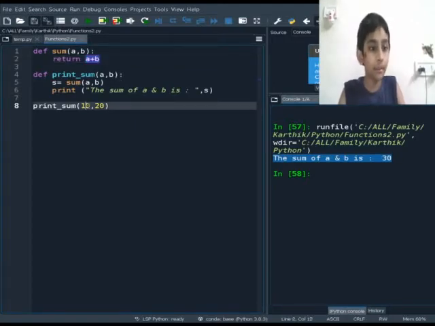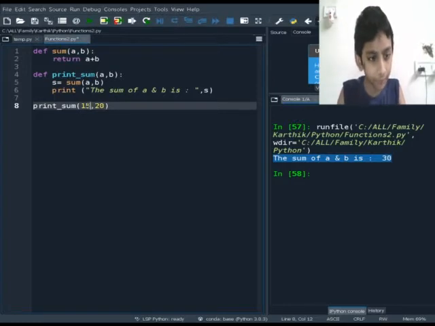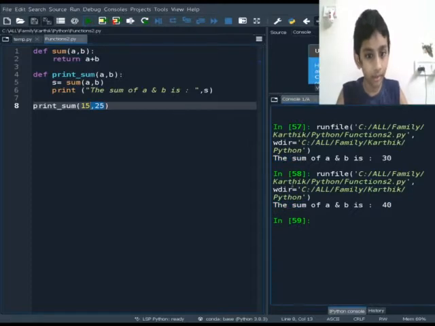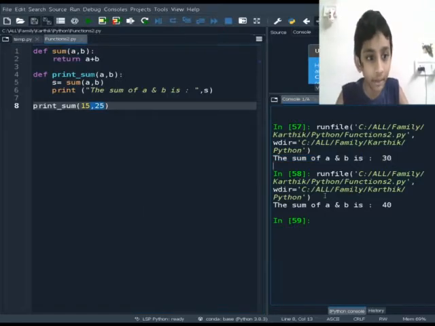Let me show you one more example right here. If I keep 15 here and 25 here instead, that means a is equal to 15 and b is equal to 25. If I execute this time, earlier it gave the sum of a and b is 30, as 10 plus 20 equals 30. But now 15 plus 25 equals 40.